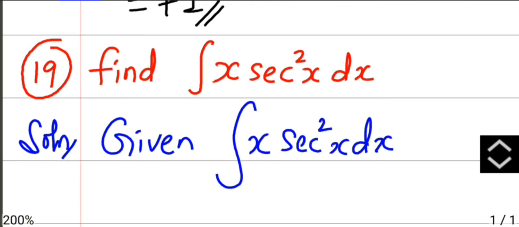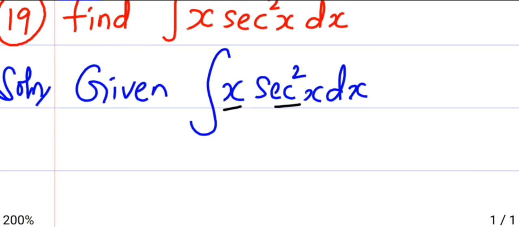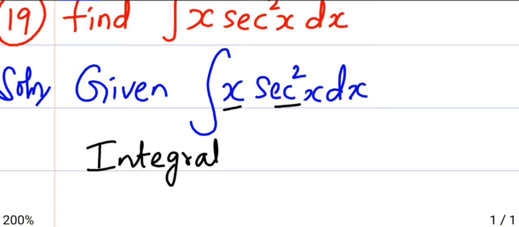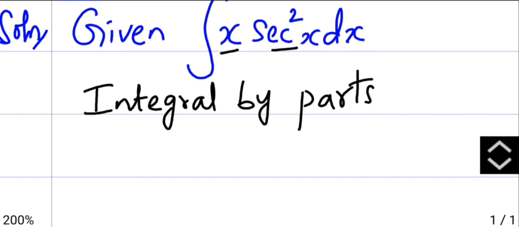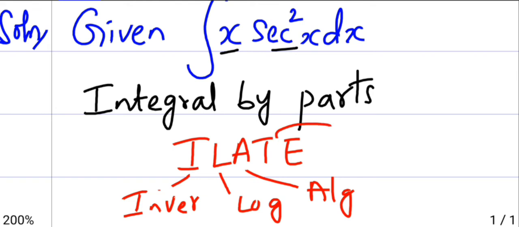Question number 19: find the integral of x secant square x dx. Whenever you get a product of two terms in integration, you use the method called integration by parts, where we take the first term according to the formula ILATE: I is inverse trigonometric function, L is logarithm, A is algebraic term, T is trigonometric function and E is exponential form.